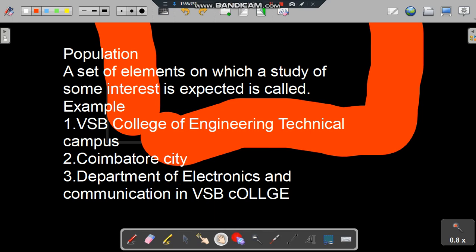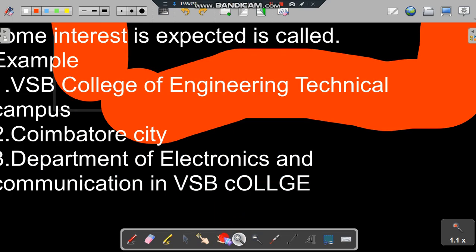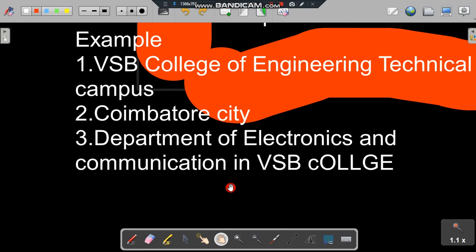The third point that I can take is the Department of Electronics and Communication Engineering, that is ECE, in VSB College. We can take it as a population because all the elements in that particular department are the students.